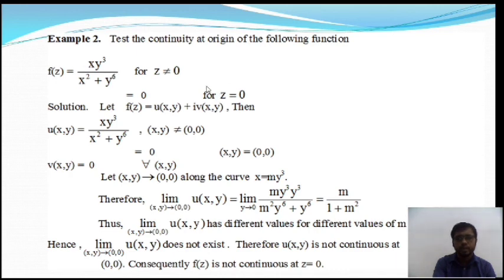So at the origin the functional value is 0, and except at the origin the functional value is xy to the power 3 by x square plus y to the power 6.